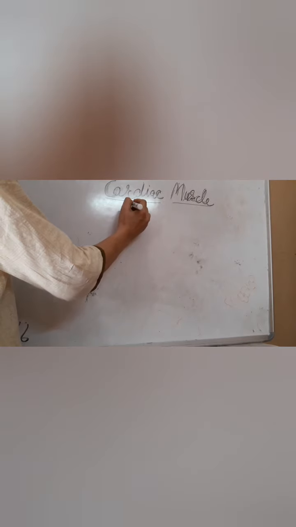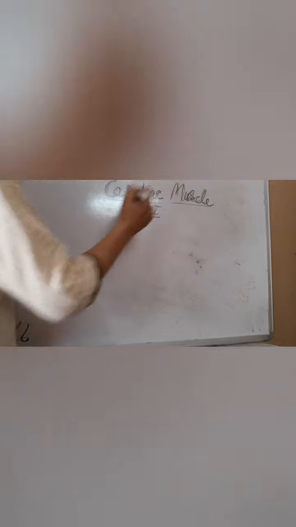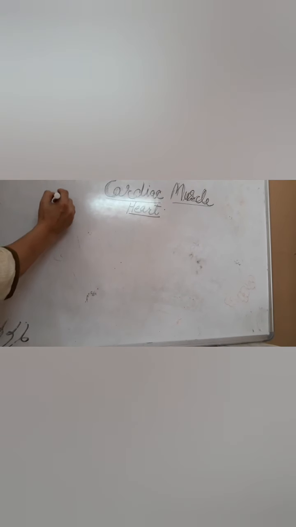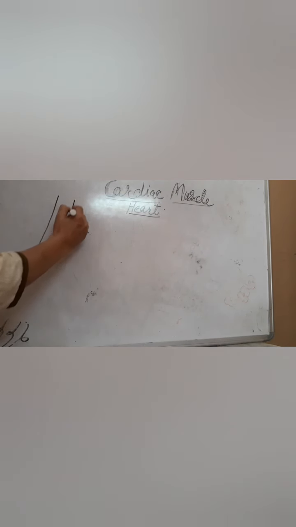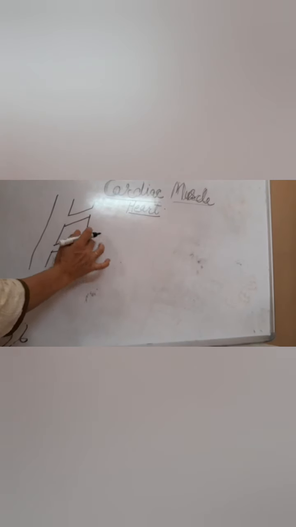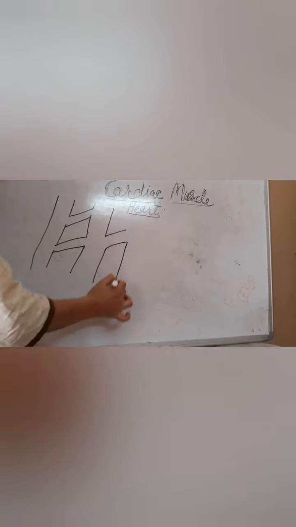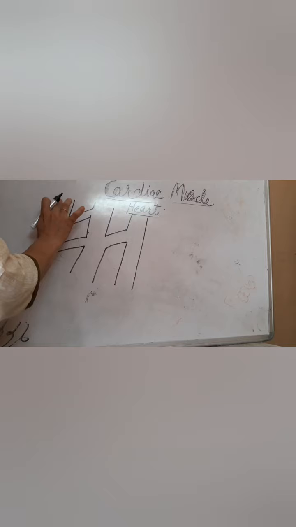Next is the third muscle, which is called the cardiac muscle. Cardiac muscle is also known as the heart muscle. This muscle, like the skeletal muscle, is cylindrical in shape. But unlike the skeletal muscle, which was unbranched, this is branched. And this branching helps to connect one muscle cell with another one, and all these muscle cells are interconnected with each other.